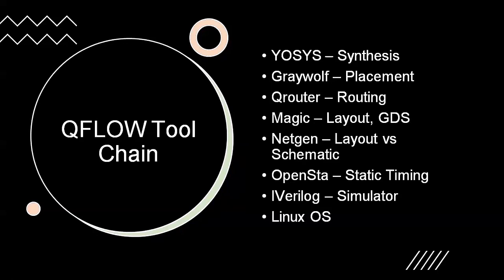You can do that with Magic, and Magic can be used for analog circuits also, digital circuits also, for those who want to do library characterization or create your own cells. You can start by designing or drawing your transistor even there. So it's a very good tool, Magic. NetGen is used for LVS, layout versus schematic verification. This is done after layout.